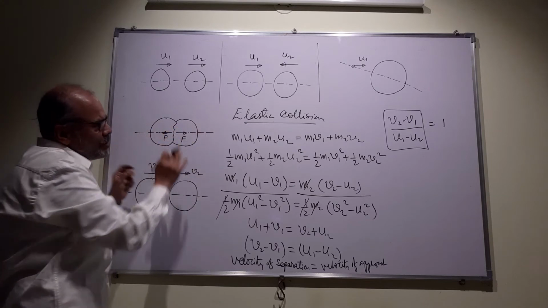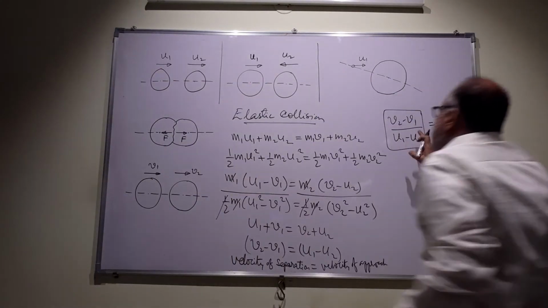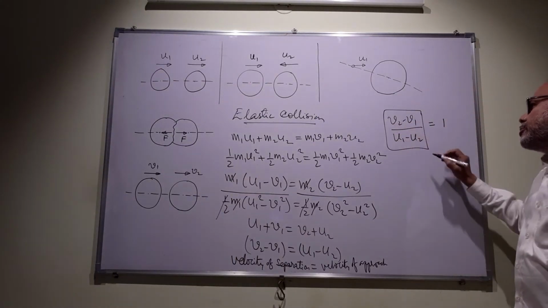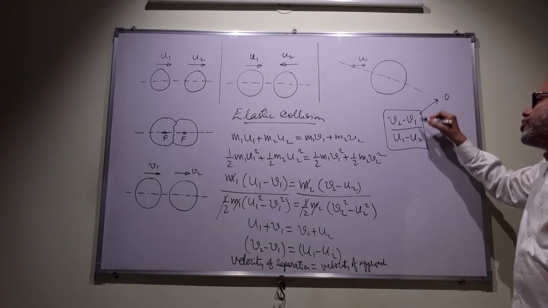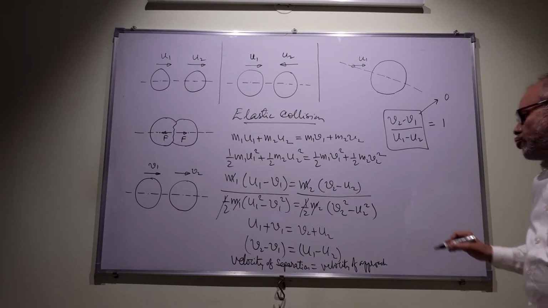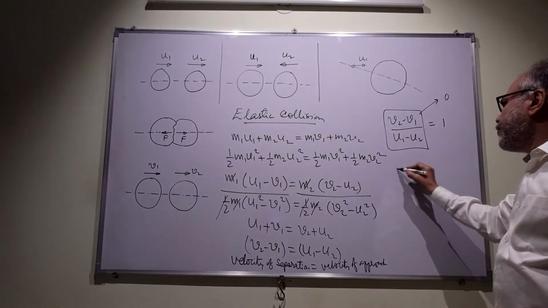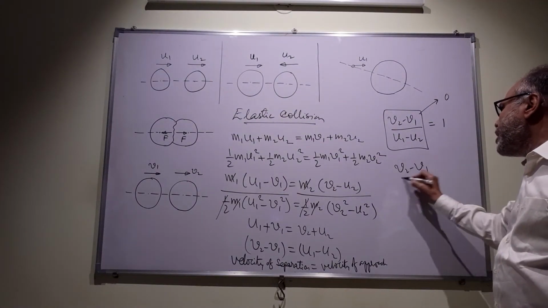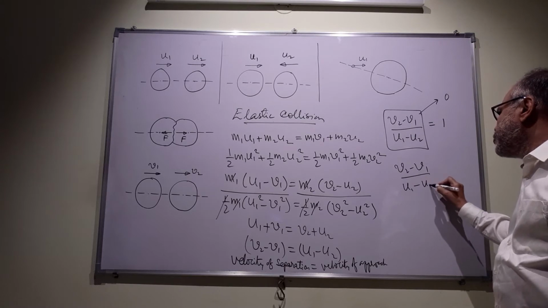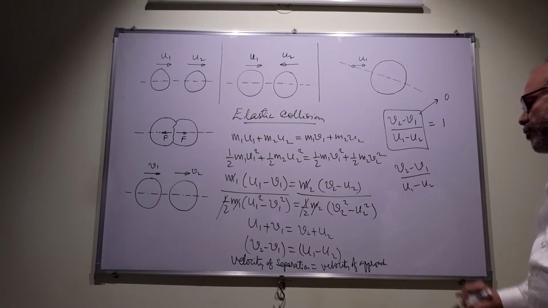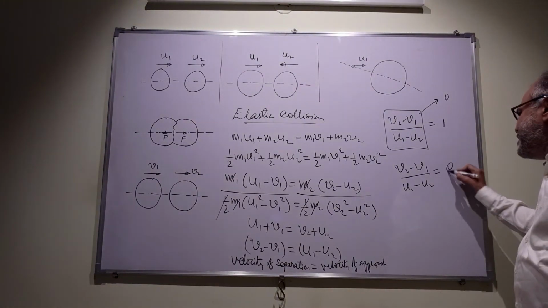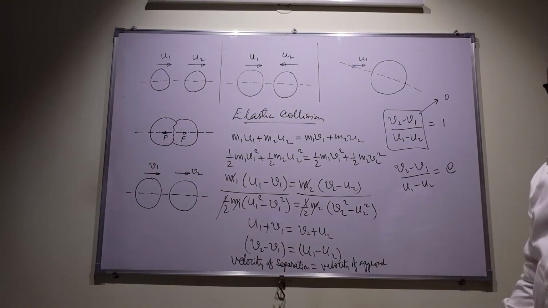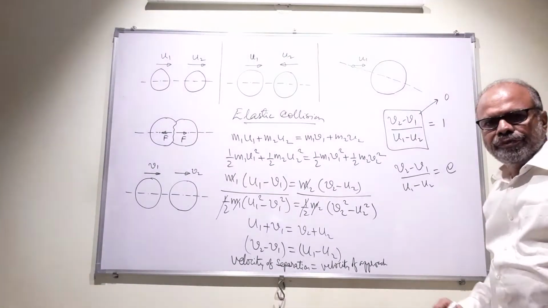So v1 will be equal to v2. If v1 is equal to v2, this quantity would be 0. This ratio would be 0. So therefore, we define v2 minus v1 by u1 minus u2, that is the ratio of the velocity of separation to the velocity of approach, as e. e is called the coefficient of restitution.